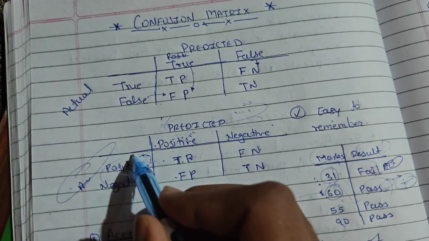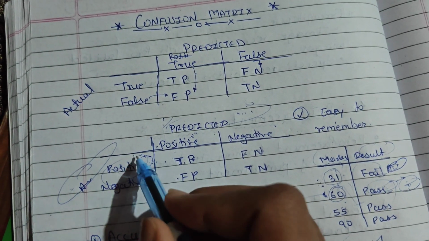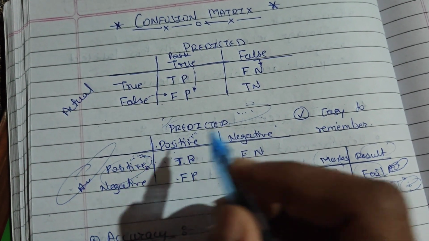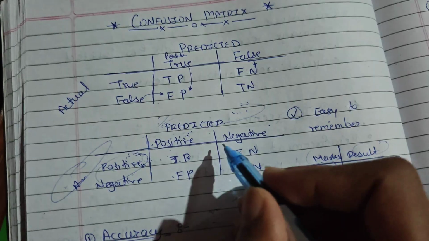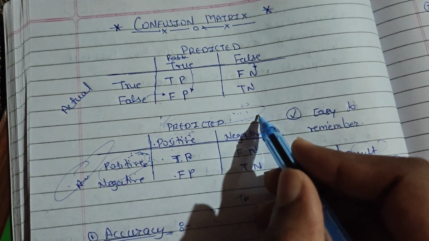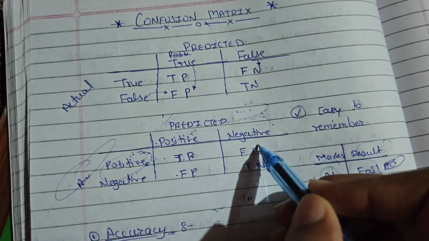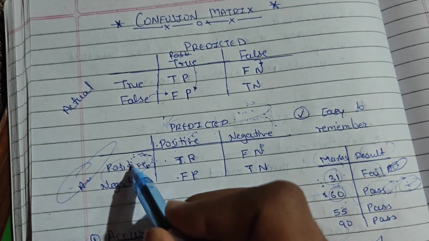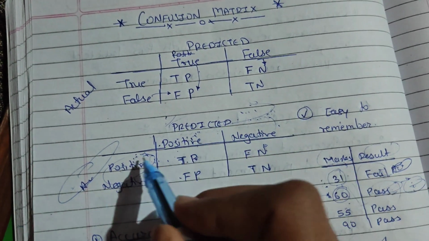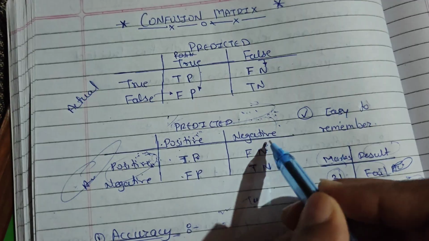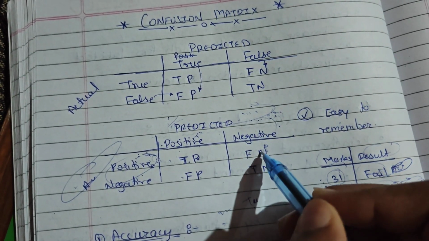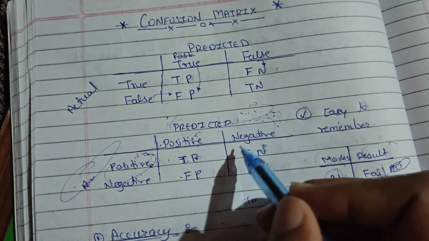Suppose for 60 the actual output was pass, but the model predicted fail, so it predicted wrongly. It predicted negative, so we write here negative, and the prediction was wrong, so here we write false.